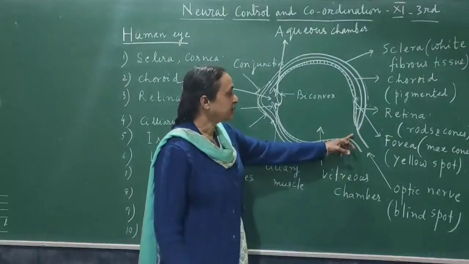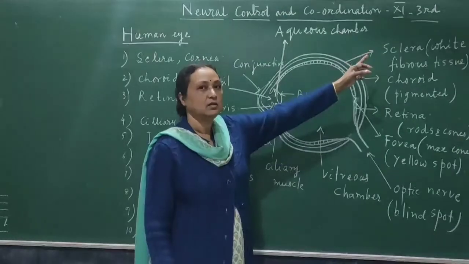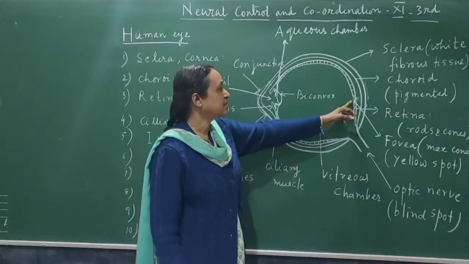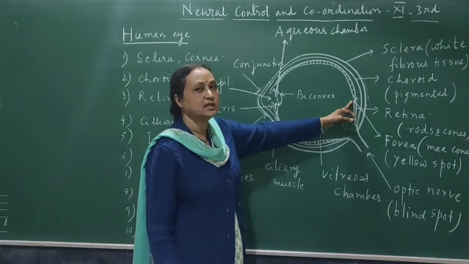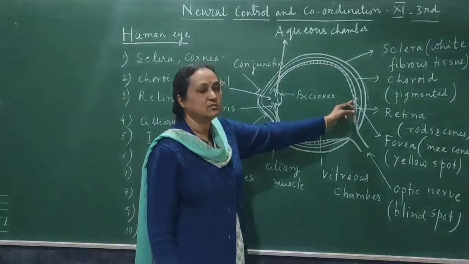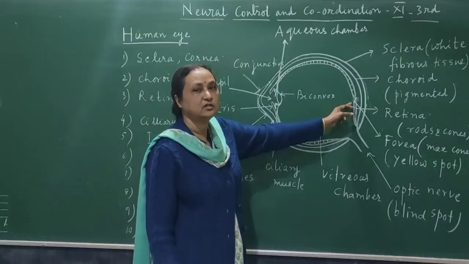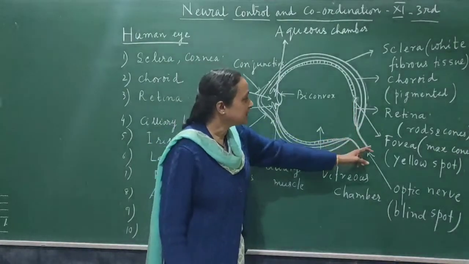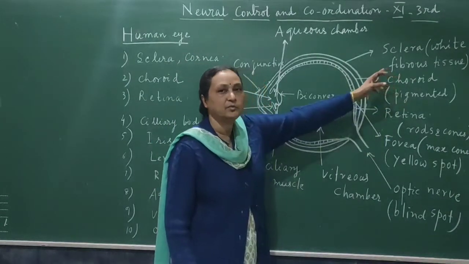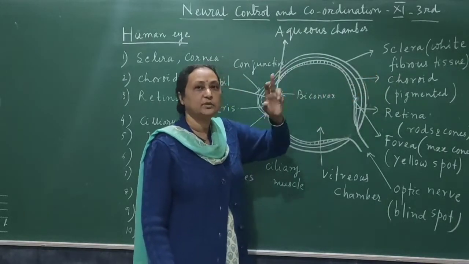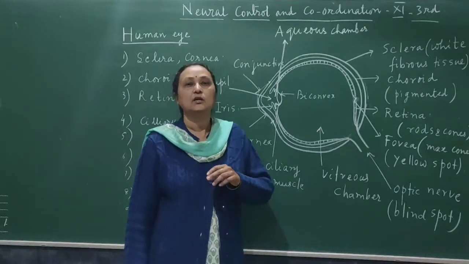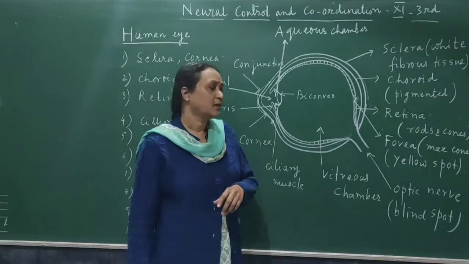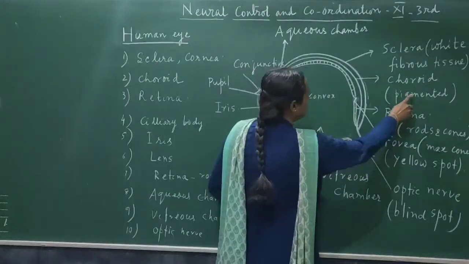But what is the function of the optic nerve? The optic nerve is connected to the brain. The image formation taking place on the retina, or the stimuli the retina is getting, or the action potential developing on the retina, is carried to the brain with the help of the optic nerve. In the brain, the image formed on the retina is real but inverted.